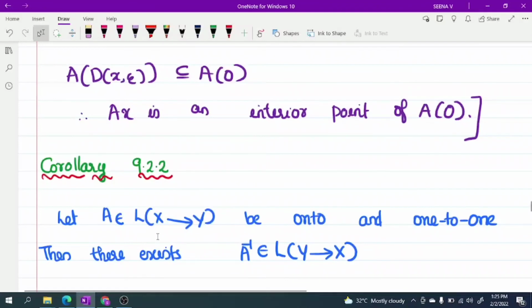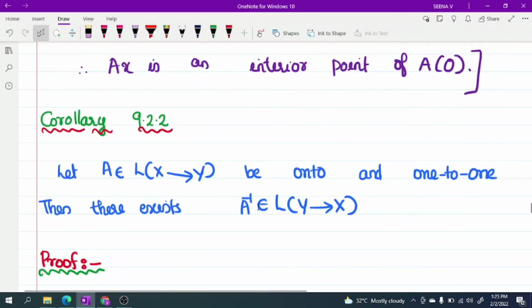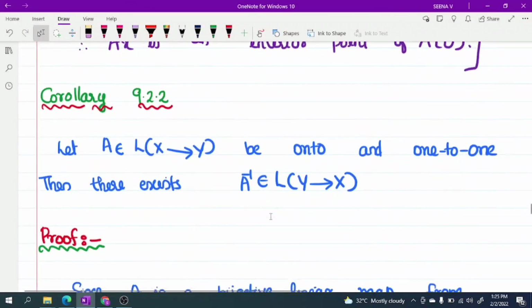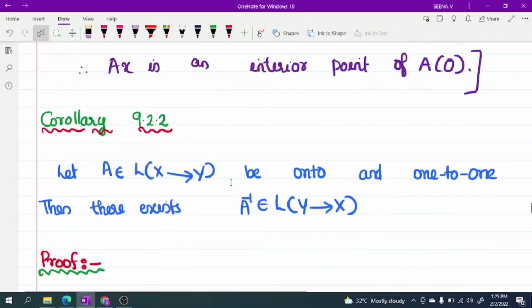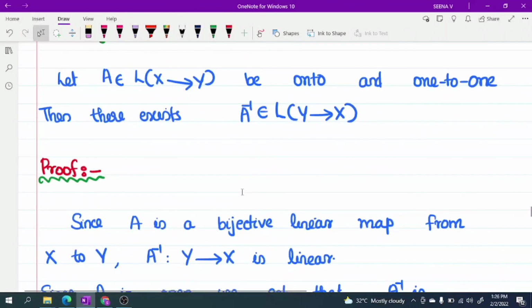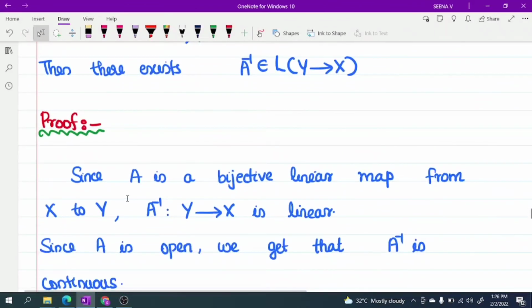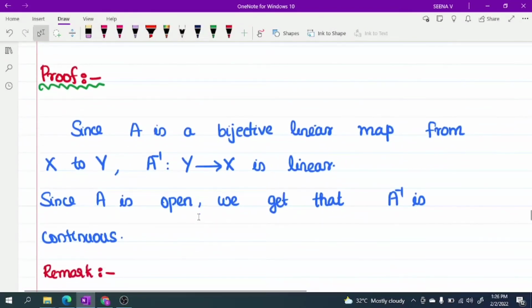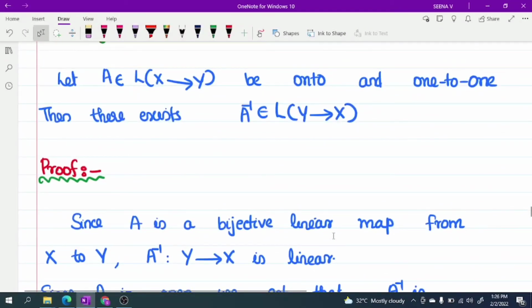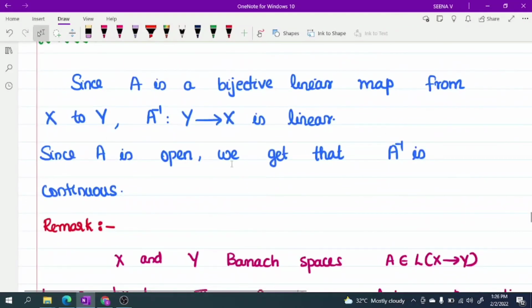Let A belonging to L(X, Y) be onto and one-to-one. Then there exists A inverse belonging to L(Y, X). Okay. We have to prove that if A is a bijective bounded linear map, then A inverse exists and is bounded. Since A is a bijective linear map from X to Y, A inverse from Y to X is also linear. Since A is open, we get A inverse is continuous.